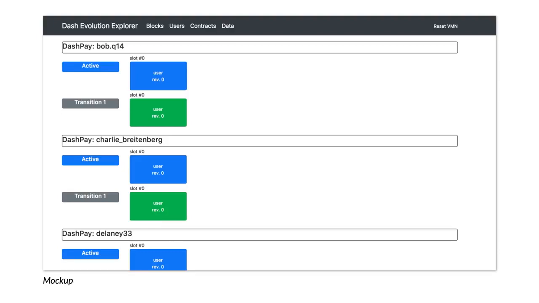And layer 2 data in Dash Drive has a different kind of profile, different economics behind it. It doesn't have to be fully replicated. Block verification doesn't depend on the full data. The consensus is an emergent consensus. So it's a different profile. So basically, the bulk of the data is stored on layer 2, which is a lot cheaper, but you use layer 1 to prove that data. It's kind of annotating it onto the blockchain. So it's like a really efficient way to store a lot of data.